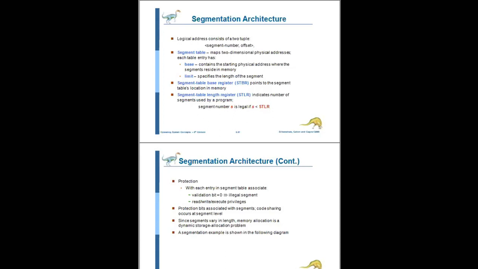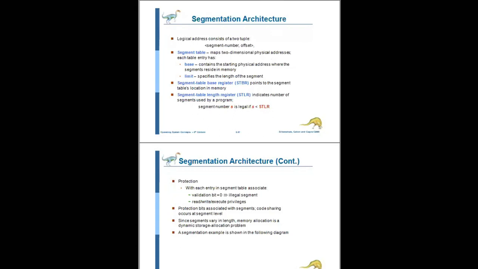That is the segmentation table. And here we will use STBR and STLR, that is the segment table base register and the segment table length register. STBR is a base register.